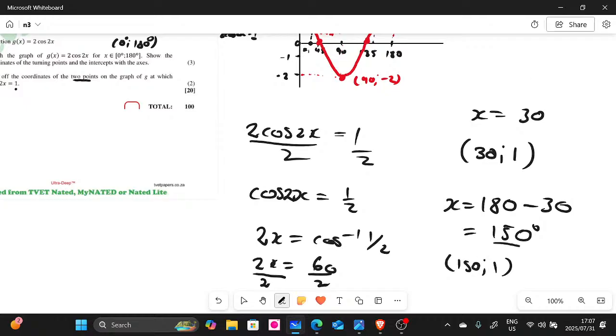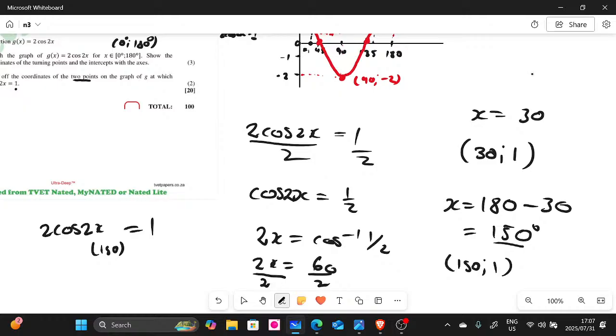If you substitute 150 degrees into the original, 2 cos, remember the original is this, it's going to give you 1. So basically, this is how you do this one, guys. I hope you managed to understand. This trig is a bit complex.